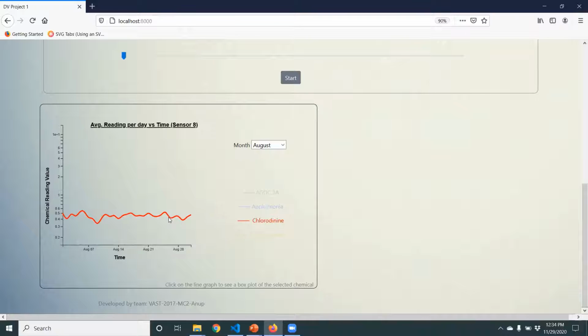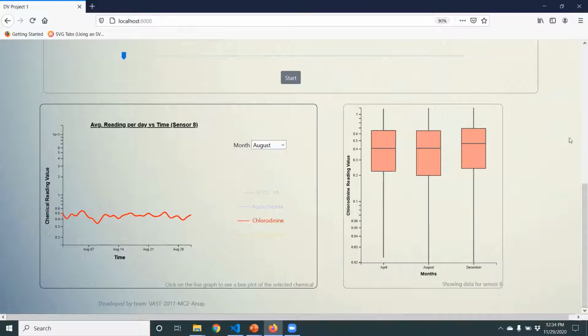Once you click on the line graph, you can see a box plot on the right-hand side, which shows a summarized view for the chemical reading values. The ends of the box shows the interquartile range, and the median and the max is also depicted in the tooltip.